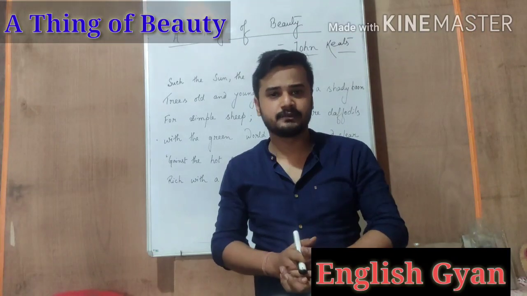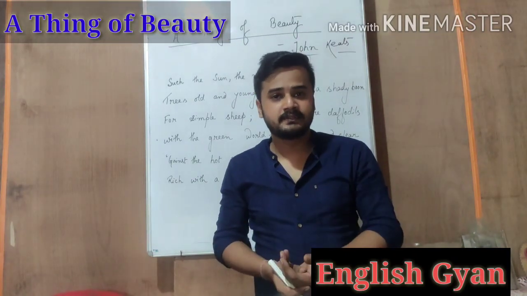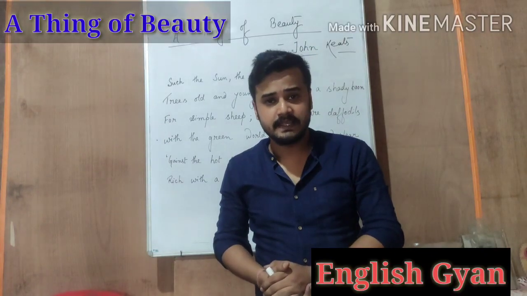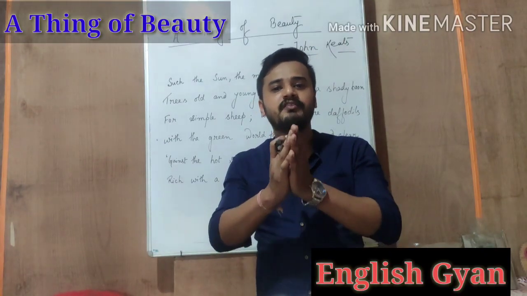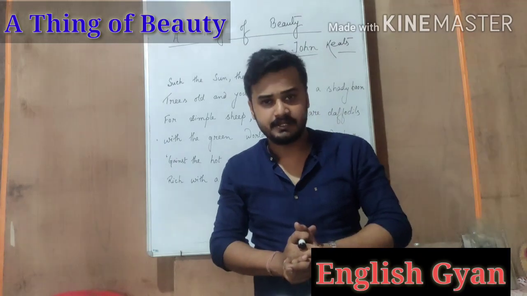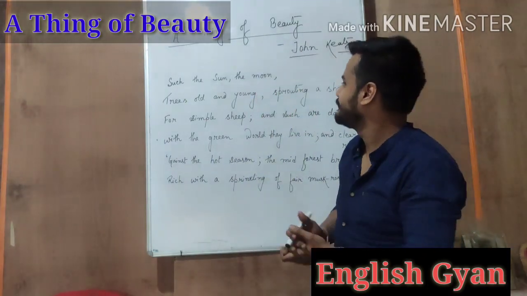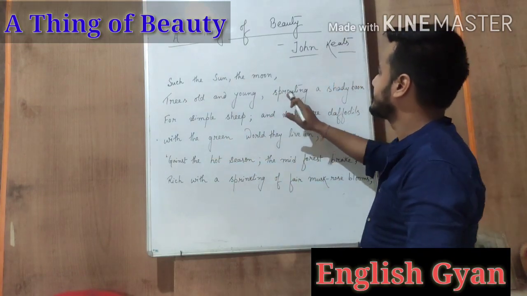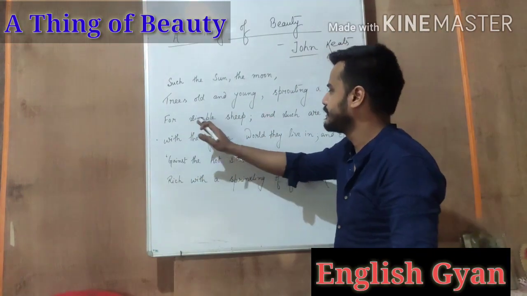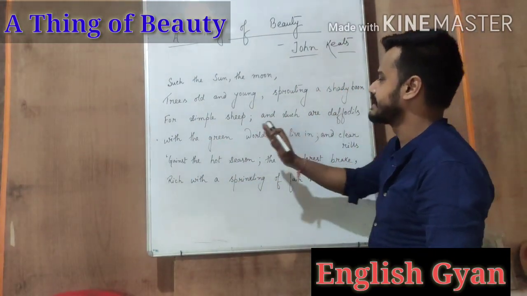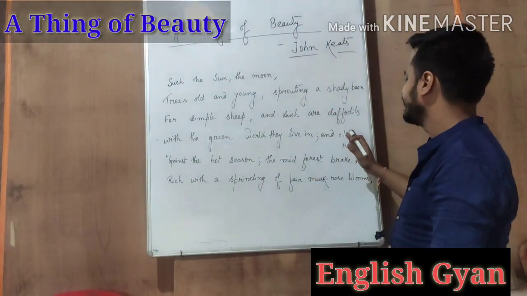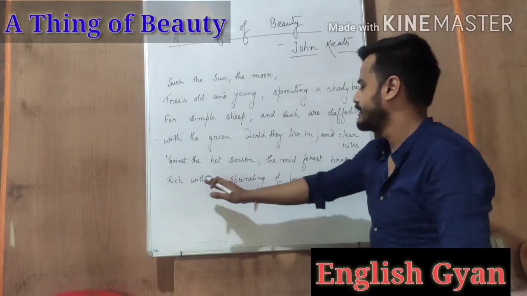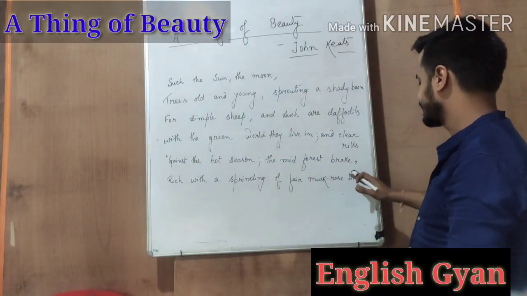So in the next lines we will see that John Keats discusses the elements of beauty which are present in nature and that will move away the pall from our dark spirits. So let's have a look. Such the sun, the moon, trees old and young sprouting a shady boon for simple sheep, and such are daffodils with the green world they live in, and clear rills against the hot season, the mid-forest brake, rich with a sprinkling of fair musk rose blooms.